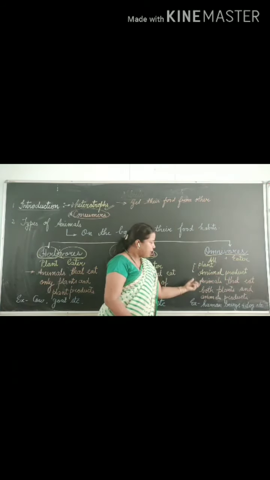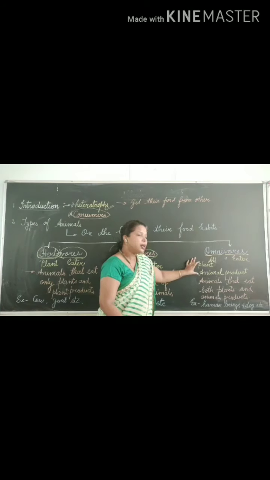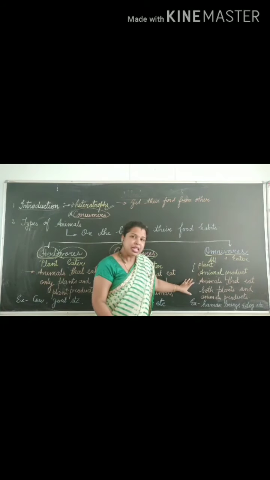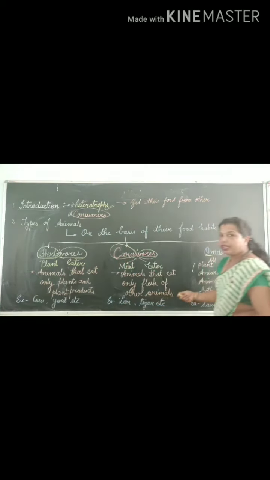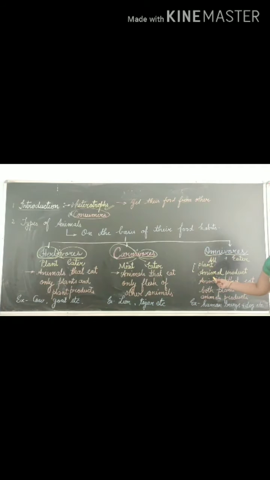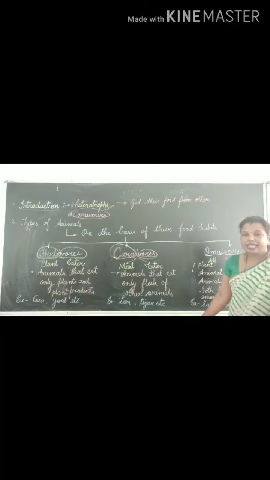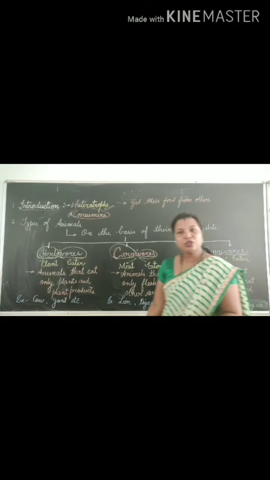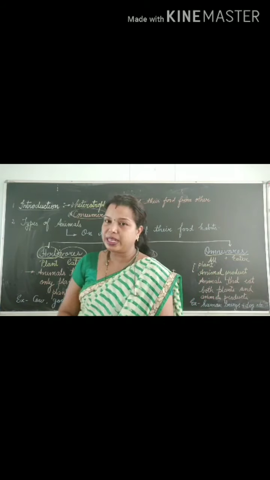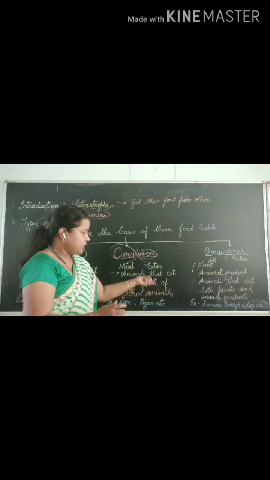Animals that eat both plant and animal products are known as omnivores. Examples are human beings. We are also eating both things, plant product as well as animal product, and dog is also there.